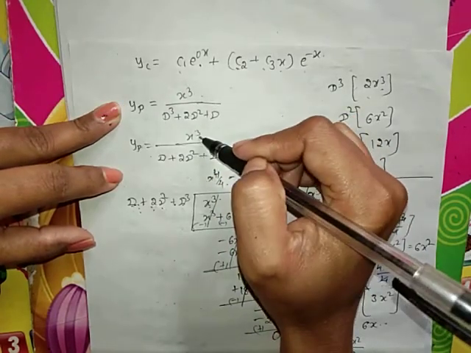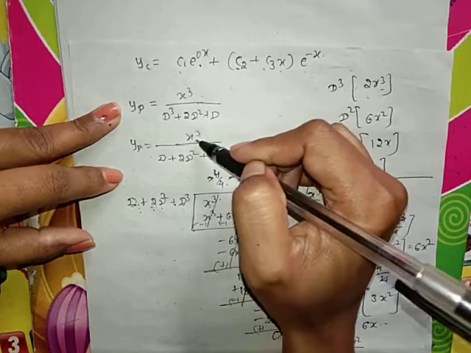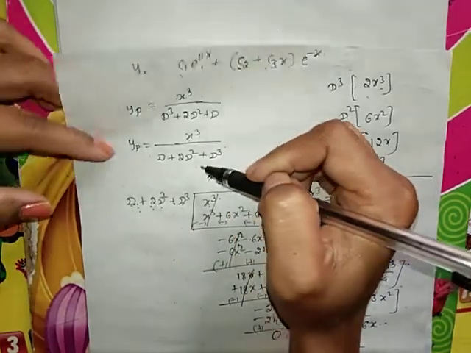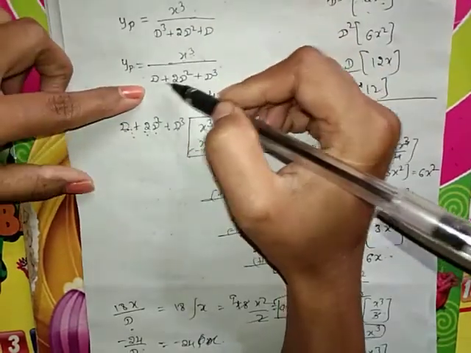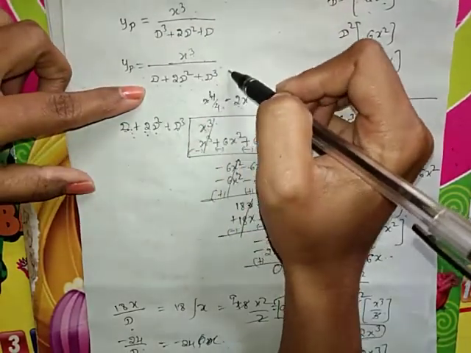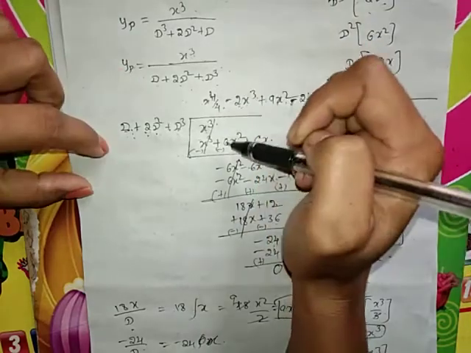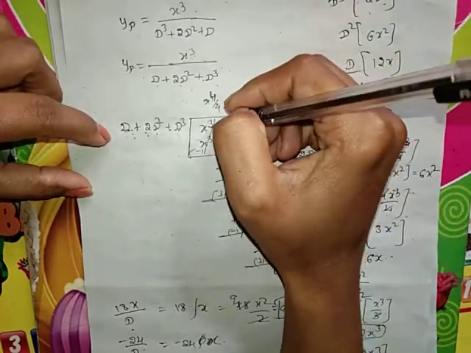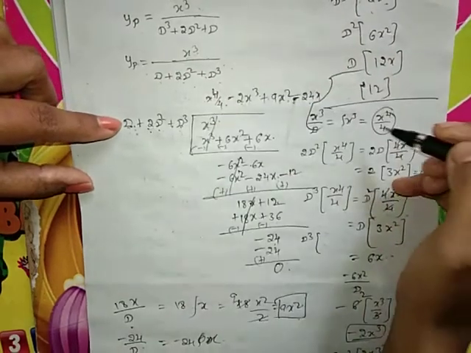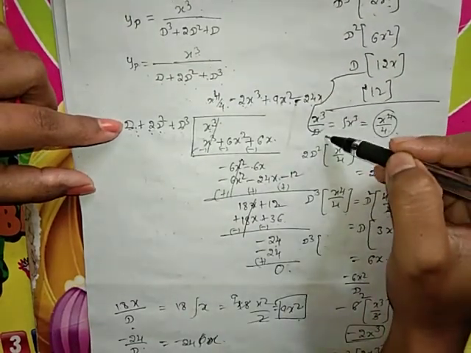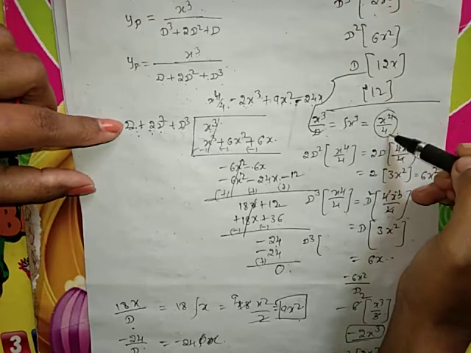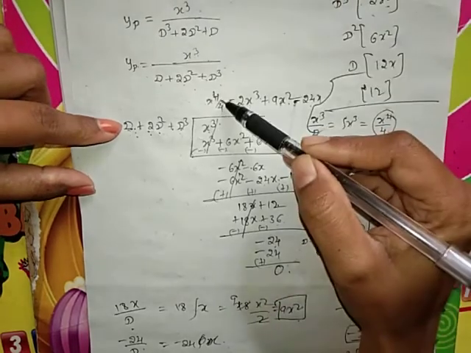In type 3, what we have to do is make decreasing powers of x and increasing powers of D. So x cube divided by d plus 2d square plus d cube. Then we move to the division procedure. To get the quotient, first term of the function of x divided by first term of the function of d. So x cube by d gives x raised to 4 by 4. That is our quotient.